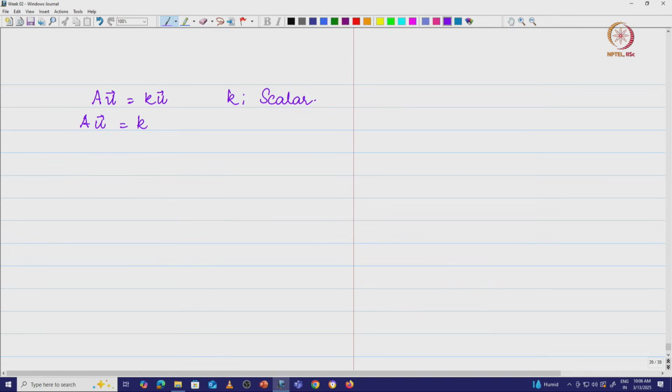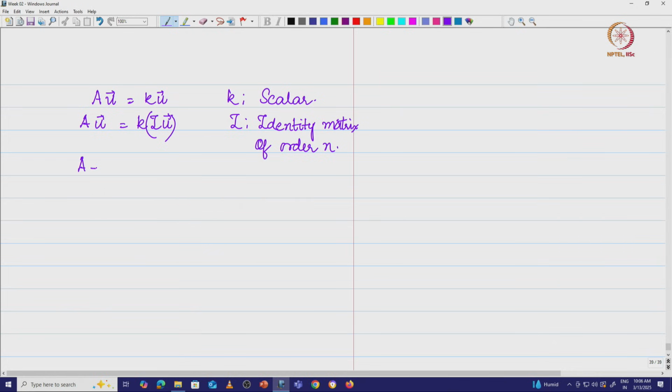So, I will write this as K times the identity matrix into u. So, what I have is Au is equal to K times Iu, where I is the identity matrix of order n by n.